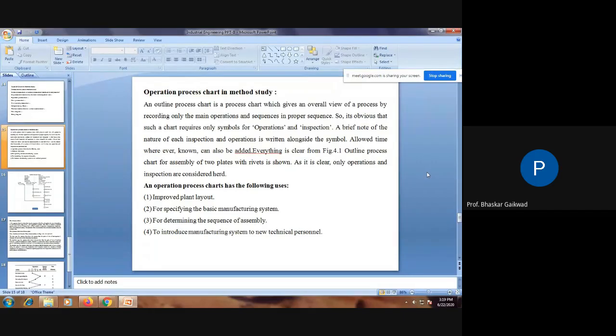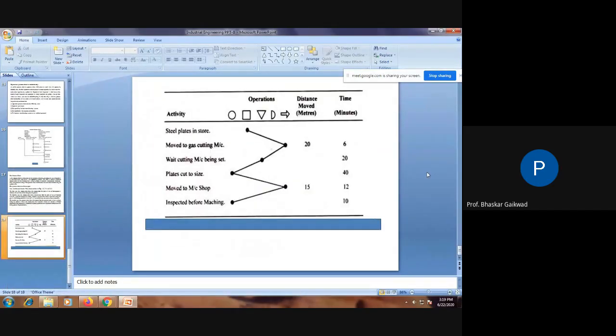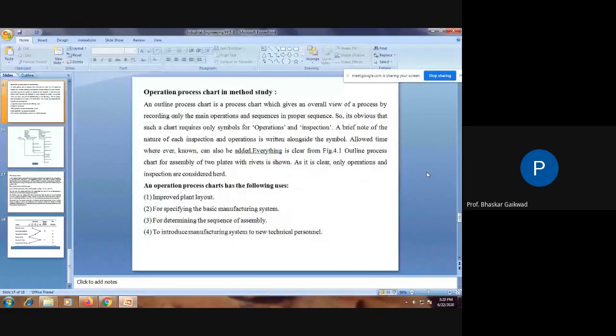So it is obvious that such a chart requires only symbols for operation and inspection. So in these charts, we can use only two symbols. Let us see the symbols here. Different types of symbols are: square, circle, inspection, delay, transport. So out of these five symbols, we can use only two symbols, operation and inspection. Only two symbols come under this process chart.